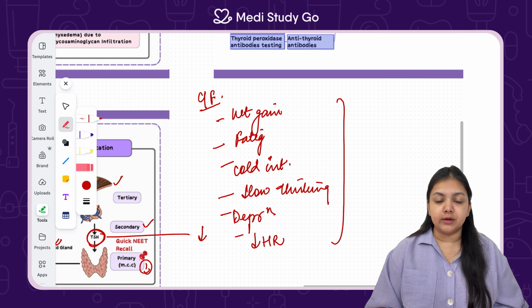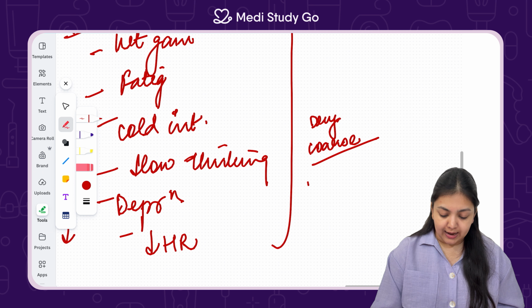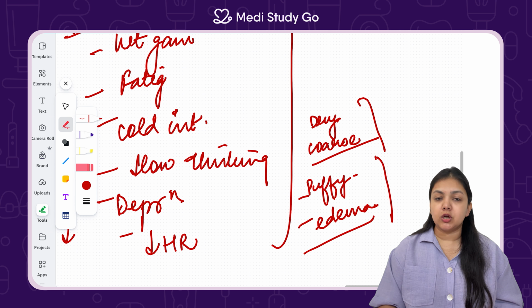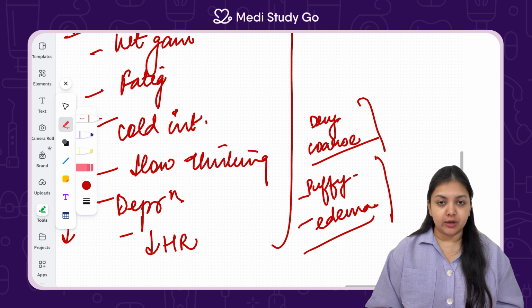Other than this, the skin is going to be presenting with dry, coarse nature. Eyes are going to be puffy, and there is going to be edema in the body. So these are the clinical features which are going to be present for a patient with hypothyroidism.